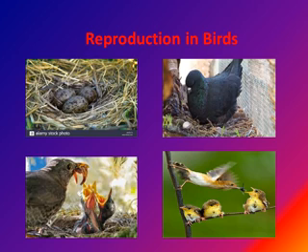Okay, then all birds reproduce by laying eggs with a hard shell, and most build a nest to protect the eggs from weather and from predators. The adult bird almost always sits on the eggs to keep them warm until they hatch and new babies are produced.